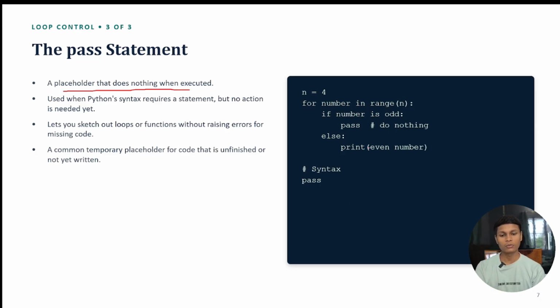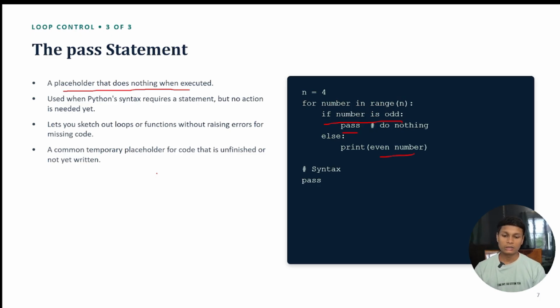Let's take an example: if you write an if statement like "if number is odd", then we go with pass. Pass is there because you do not want to do anything if the number is odd. Else, if the number is even, we print the even number. The simple thing to remember is that pass does nothing.